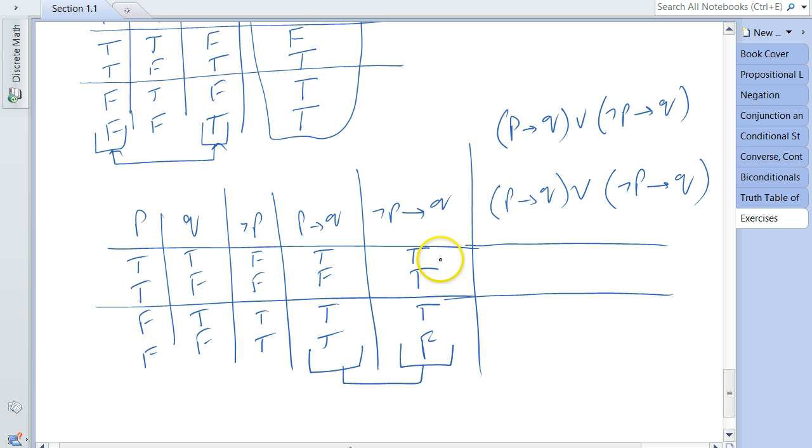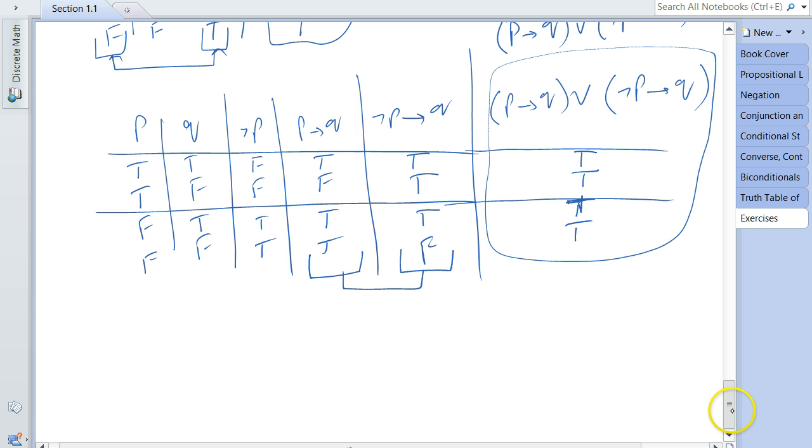So true or true is true, false or true is true, true or true is true, and true or false is true. So the truth table for this whole compound statement is given over here.